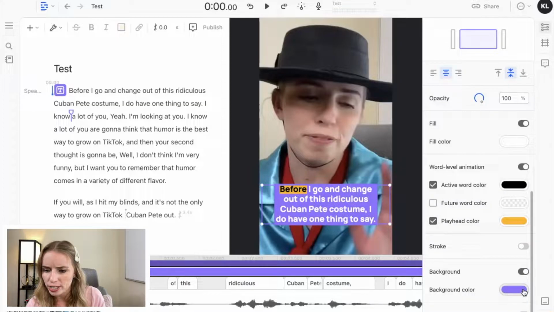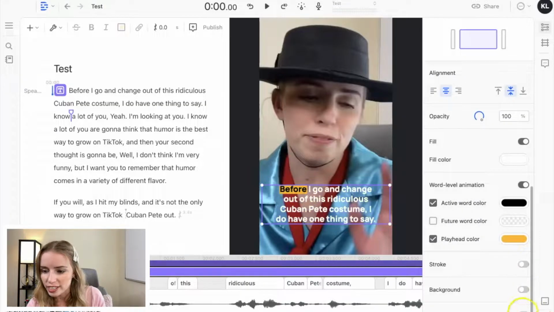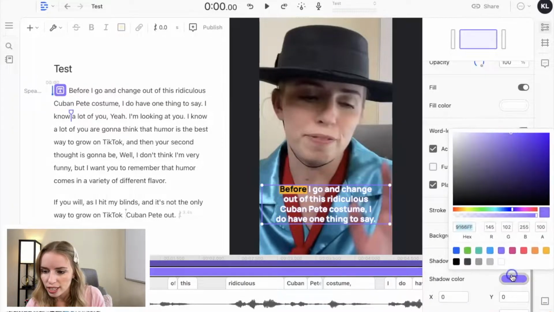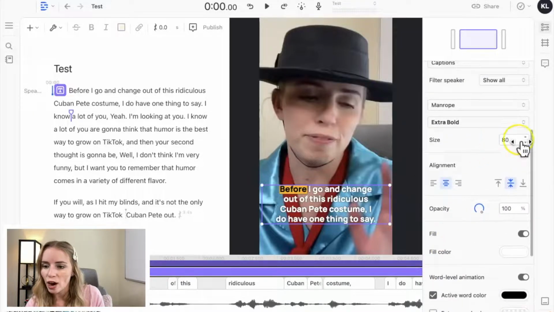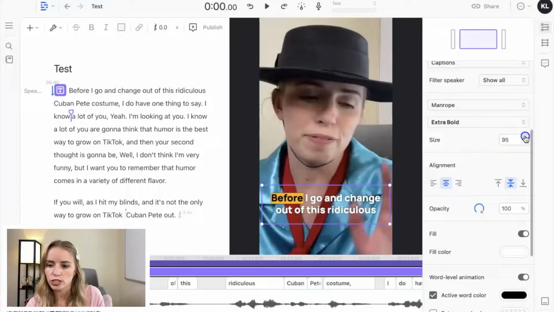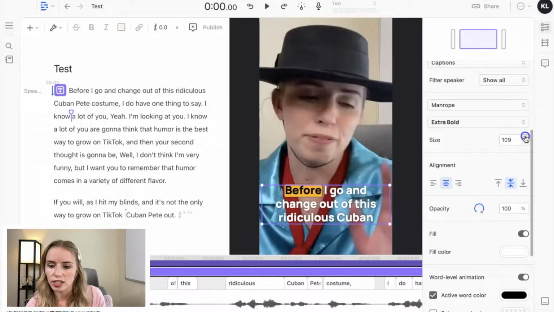Let's do background here. I can do that so you can see it easier, and I can do a shadow. Let's add a shadow color in here. Maybe let's do black. There we go. So just so it's a little bit easier to read. And now I also want to make the font size a little bit bigger here. So I'm just going to increase this size here so it takes it out of the screen, because I don't want a ton of text on the screen. What most people recommend with your captions is to have 4 to 5 words in there at most. So let's go ahead and make this even bigger.